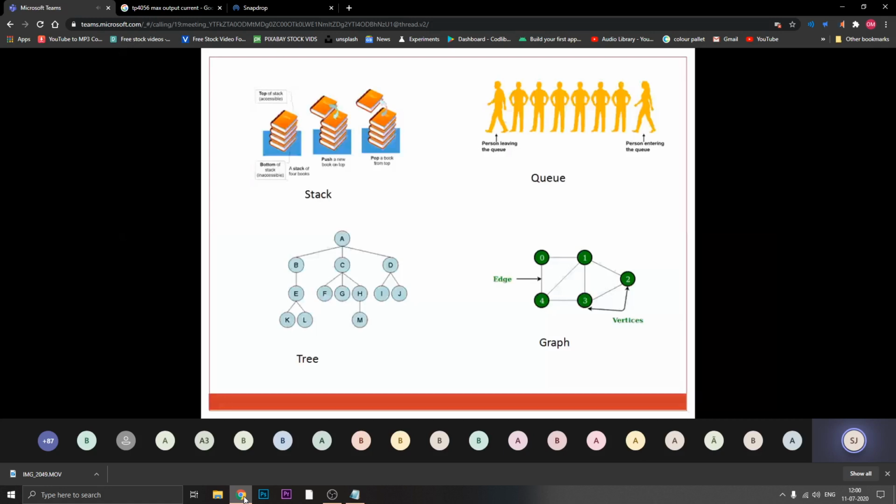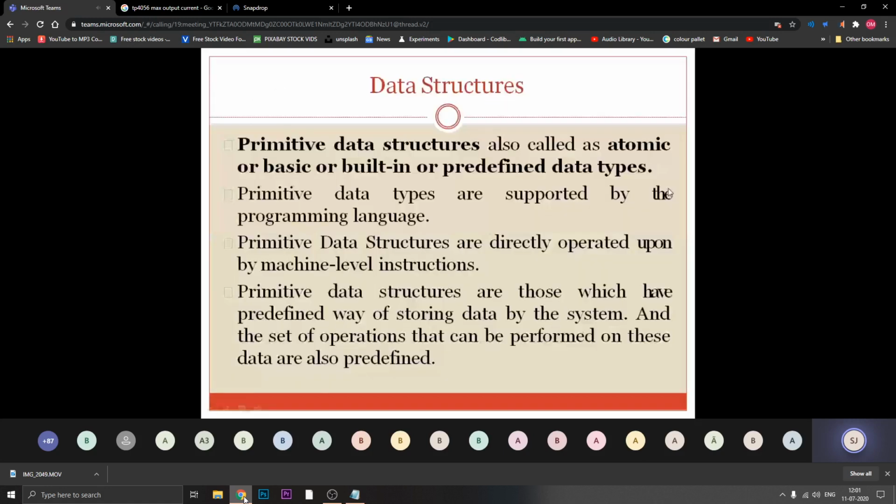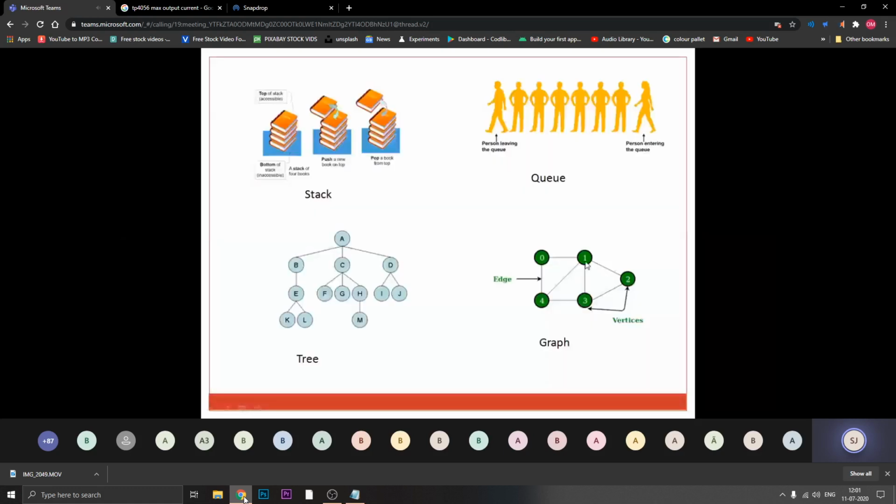So in the Google Maps application, districts or states can be considered as vertices, and the routes that connect the districts or villages can be considered as edges. So I can say Solapur and Pune are two cities. Whatever lines are there, those are the routes for connecting Solapur to Pune, right?